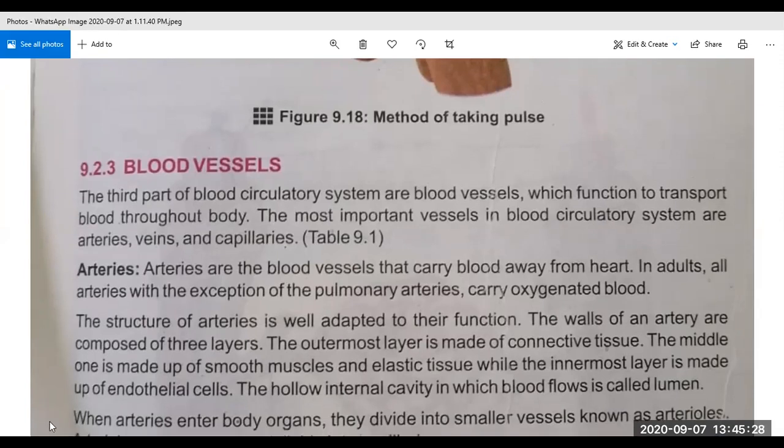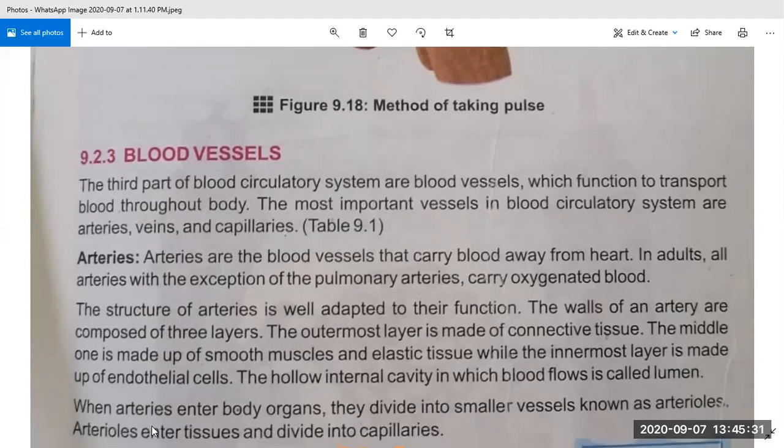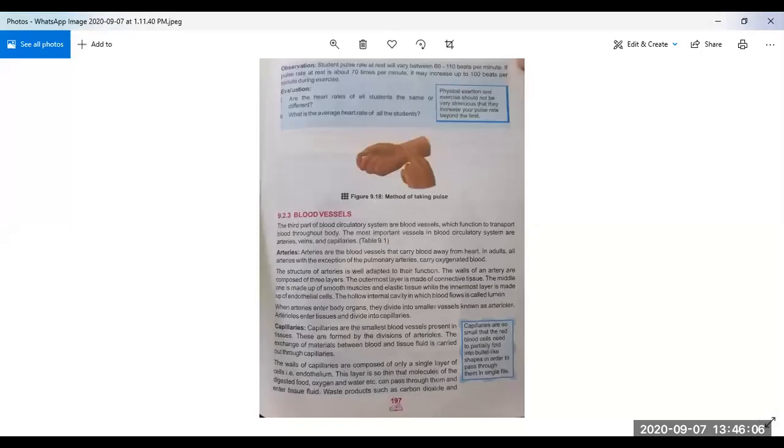Arterioles enter tissues inside the body and further divide into capillaries. Capillaries are very small tubes which are present in each and every organ. Okay. This was the introduction of arteries. Now we discuss the capillaries. Now we go to the next page.